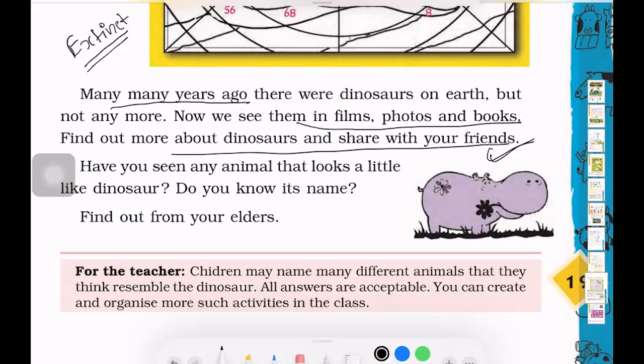Now, have you seen any animal that looks like a dinosaur, and do you know its name? So basically, lizard. Lizard somewhat looks like that. Find it from your elders. You can find in many other things also.